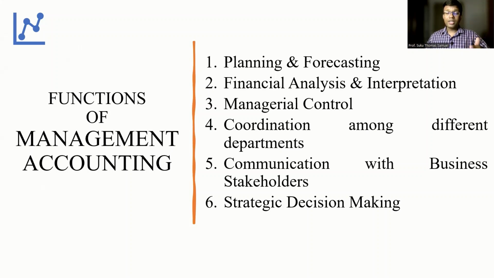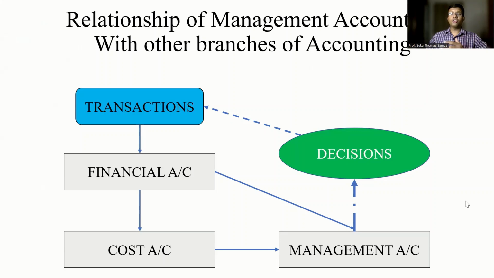Finally, the management accountant helps in ensuring that key strategic decisions are taken that will help the business to progress smoothly and effectively. Now, let's talk about the relationship between the three branches of accounting.